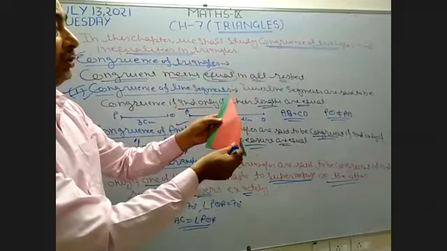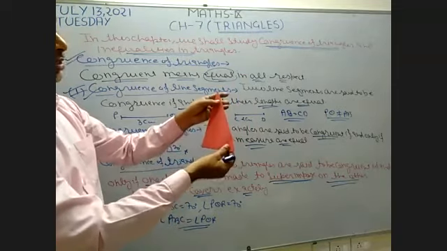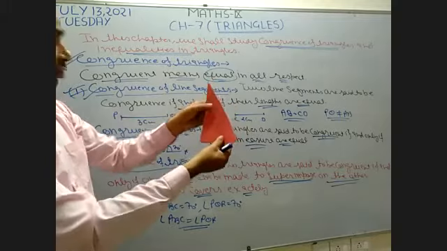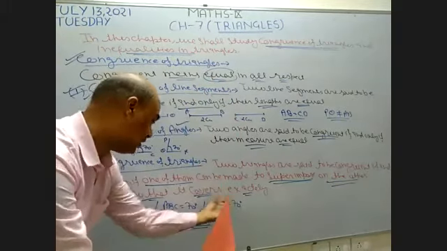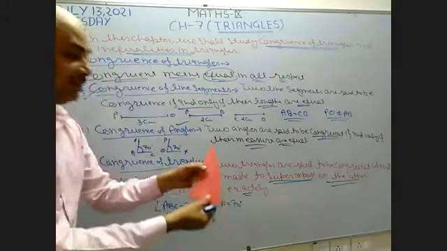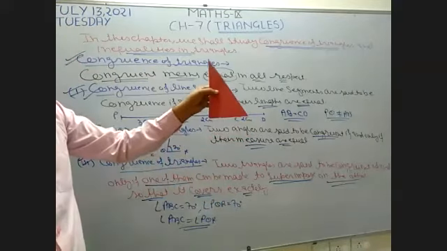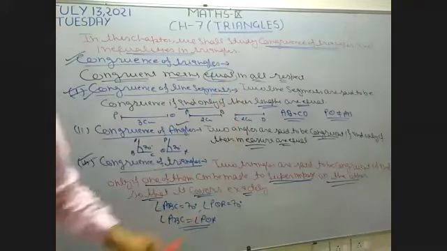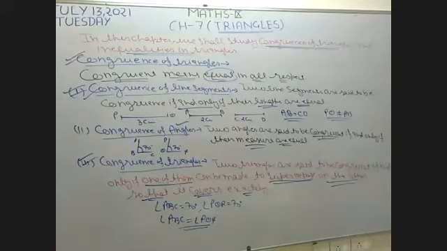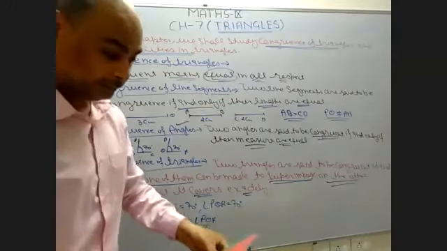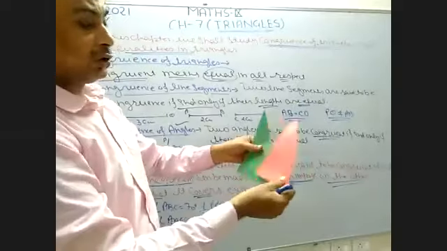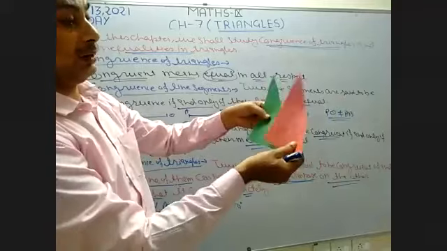See, I want to impose one triangle on the other. In this way, they cover each other. When they cover each other exactly, then these two triangles are known as congruent triangles. If the size of these two triangles is not the same, see, I have another triangle. Now I want to impose these two triangles. See what happened.